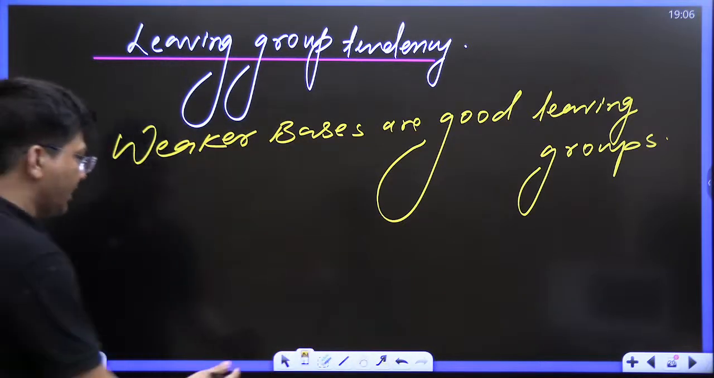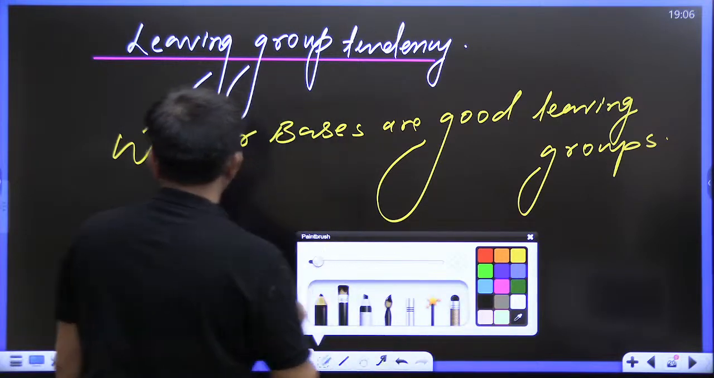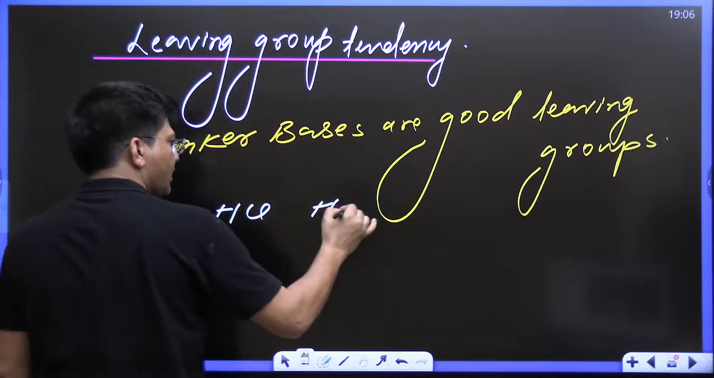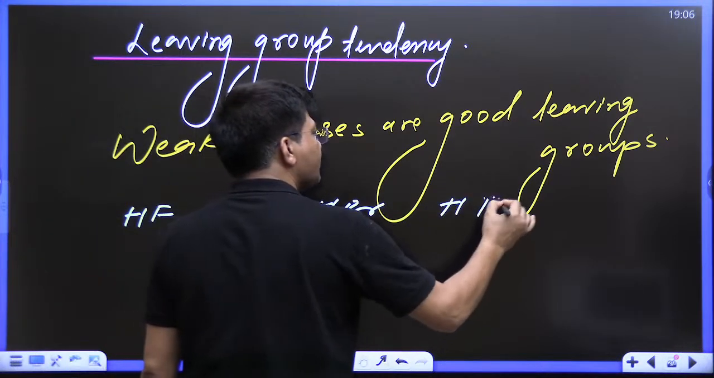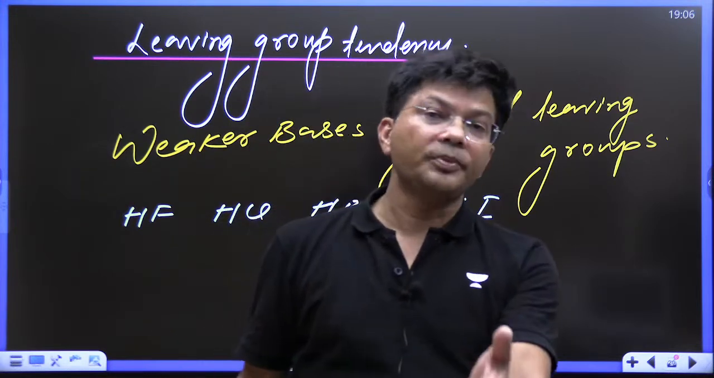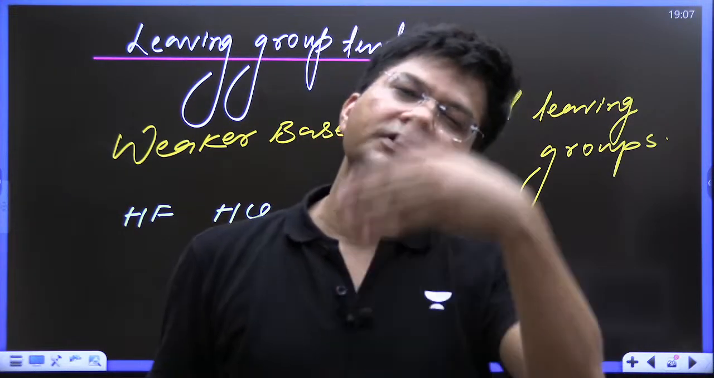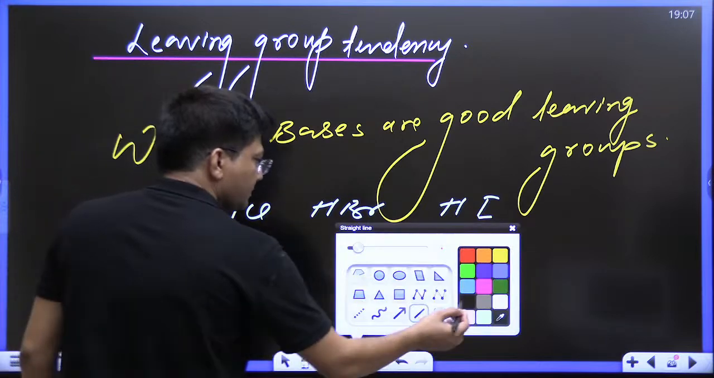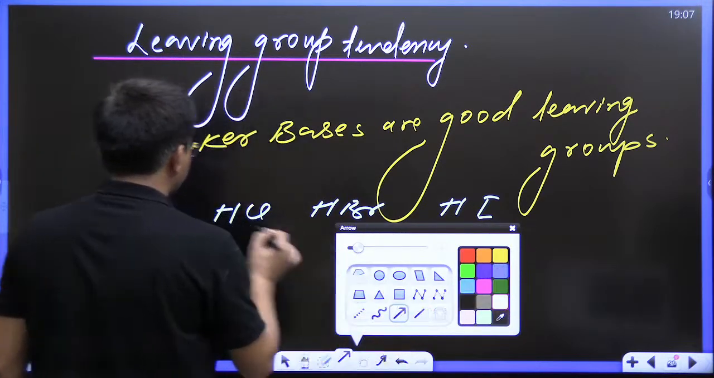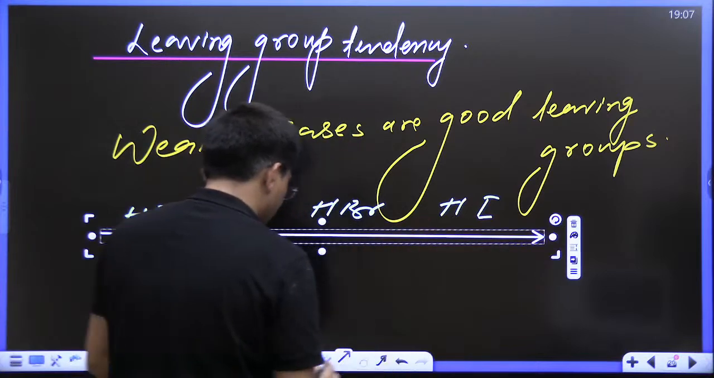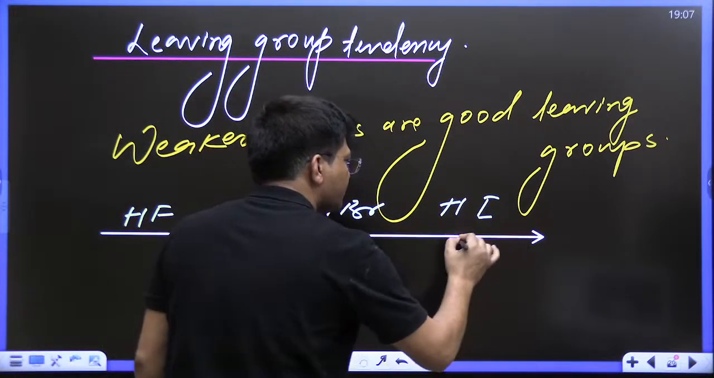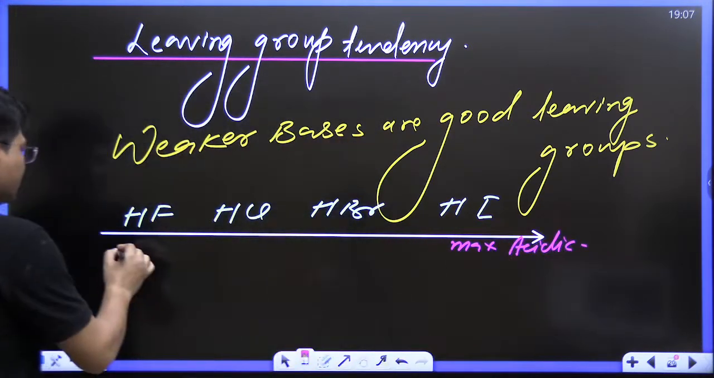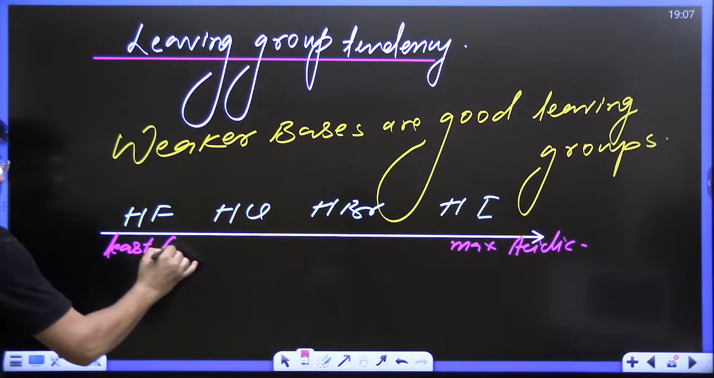See, the other criteria we have just seen, if I write HF, HCl, HBr. Those who are not able to understand, let me tell you another technique, the second visualization for doing the same question. See, we know the acidic strength order. HI is maximum acidic, and this is least acidic.